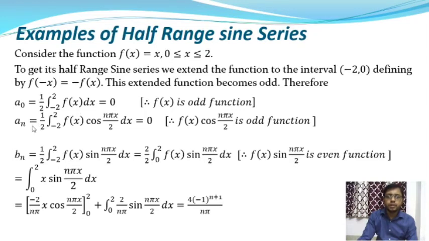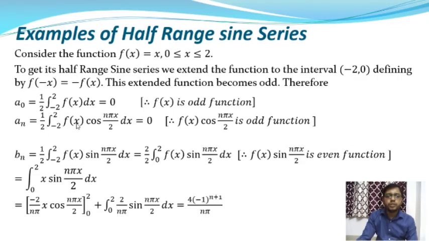After that, we find the value of an, which is also a Fourier coefficient by Euler's formula. So an is equal to 1 by 2 into integration over minus 2 to plus 2 of f(x) cos(n pi x by 2) dx. Here f(x) is an odd function and cos(n pi x by 2) is an even function. By the properties of odd and even functions, the product of an odd function and an even function is an odd function.